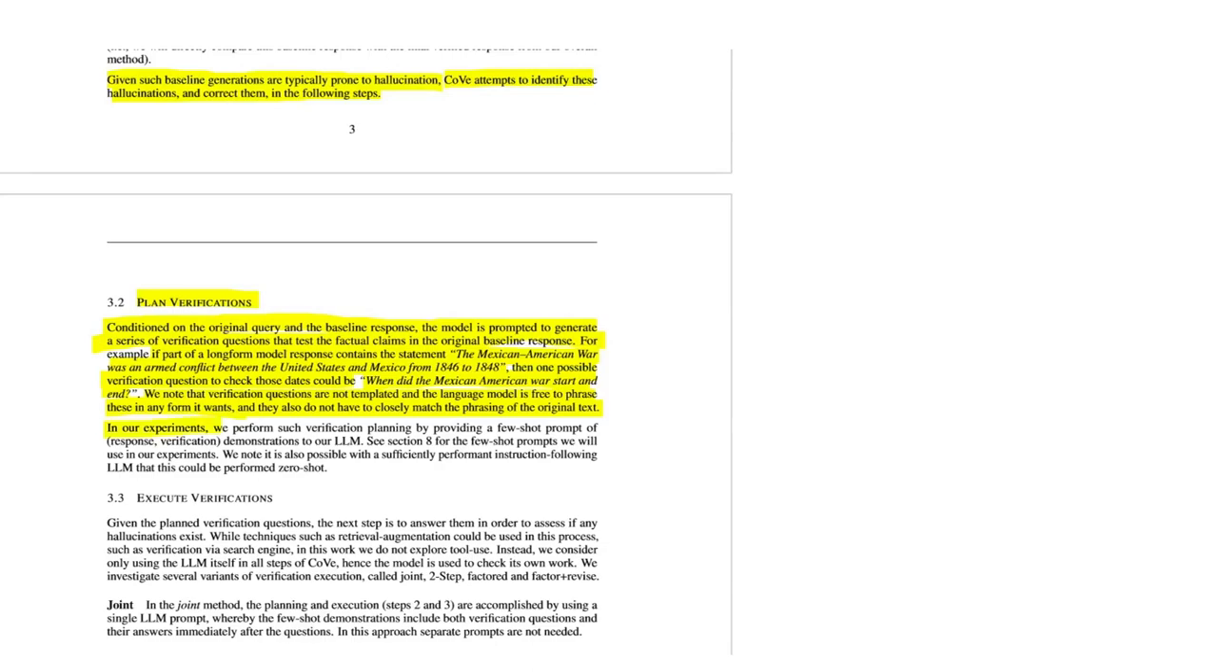That's pretty fair. And also, in their experiments, they perform such verification planning by providing a few short prompt of demonstrations to the LLM. And they display those few short prompts in section A. Okay, and they also say that it's also possible with a sufficiently performant instruction following LLM that this could be performed zero shot. So yeah, basically when they send this plan verification prompt, they also give the model some examples, like the example one here, of how the verification question should look. But they also say that you can remove them if you have a sufficiently performant instruction following LLM. So basically if your LLM is good enough.